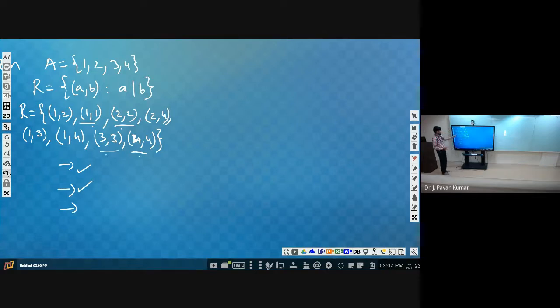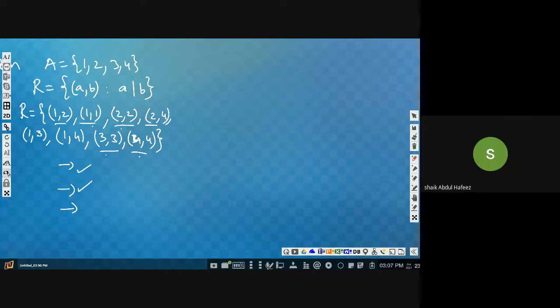Next, transitive. Is it transitive? You consider 1 comma 2 and 2 comma 4, we are having 1 comma 4. Like that, 1 comma 3, 3 comma 3. Of course, it will be 1 comma 3 only. Next, can you tell any other transitive relation in this?